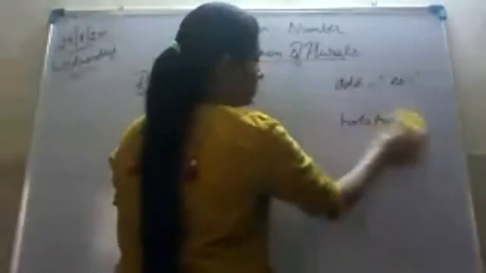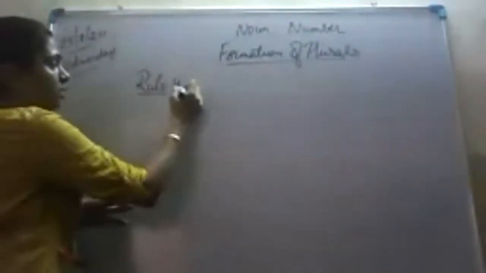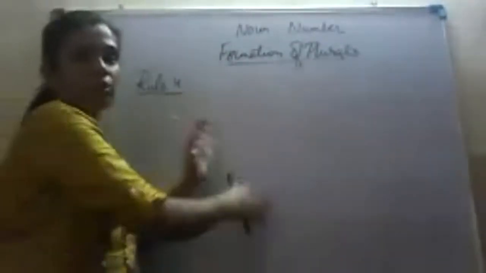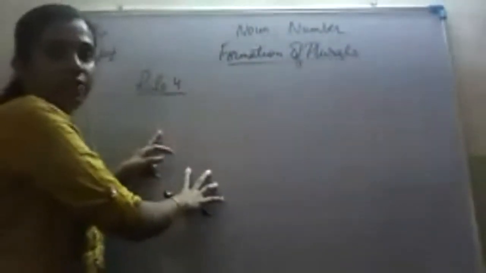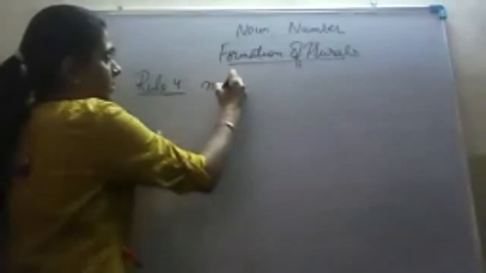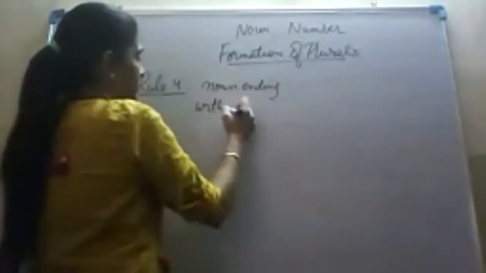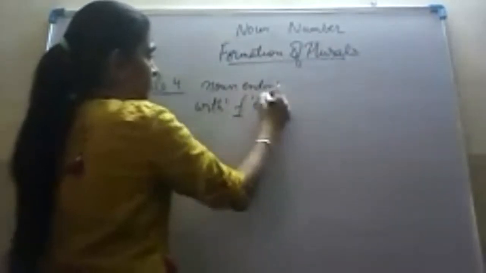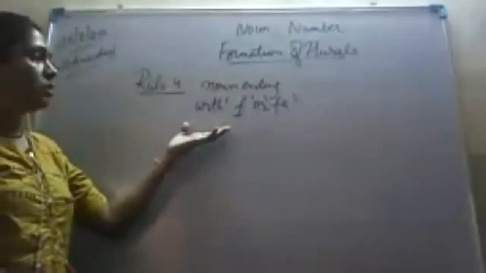Rule number 4. Rule number 4 is, now how do we change any singular noun into its plural form if the word is ending with F or FE? That is, noun ending with F or FE. How do we change in its plural form the noun ending with F and FE?